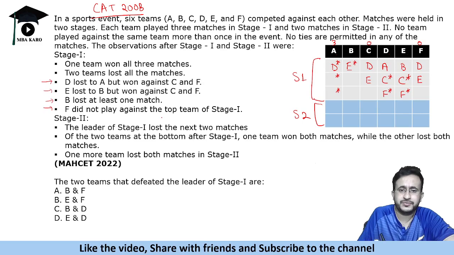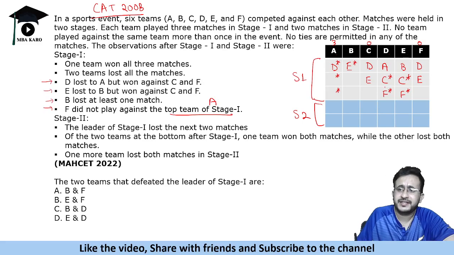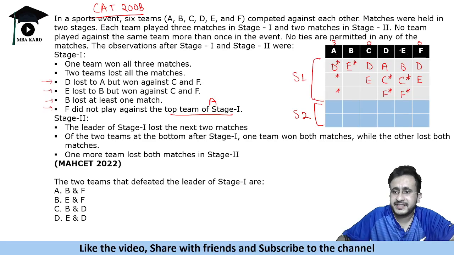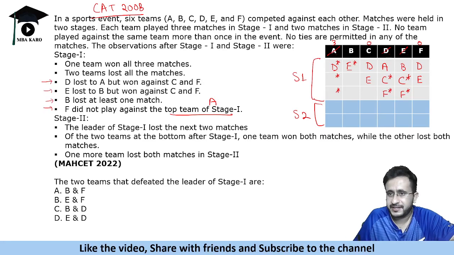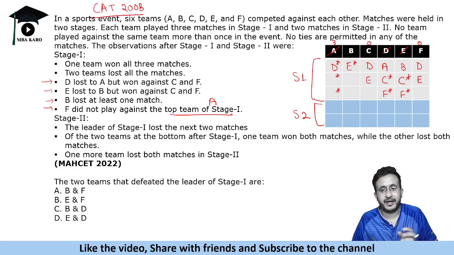Okay, F did not play against the top team of stage one. So top team of stage one is A. So F did not play against A here. ठीक है, तो F A के अगेंस्ट नहीं खेलेगा. दैट मीन्स F किसके अगेंस्ट खेलेगा? अब देखो, F ने D के अगेंस्ट खेल लिया. F has played against E. Okay, F cannot play against A given that. Now if F plays against C, what will happen?